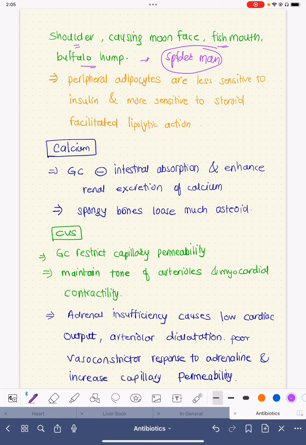On calcium metabolism, the glucocorticoids, the steroids, inhibit intestinal absorption, and they enhance renal excretion of calcium. That is the reason why the spongy bones lose so much osteoid. That is the reason why those patients who are on steroids for a very long duration lose so much bone.